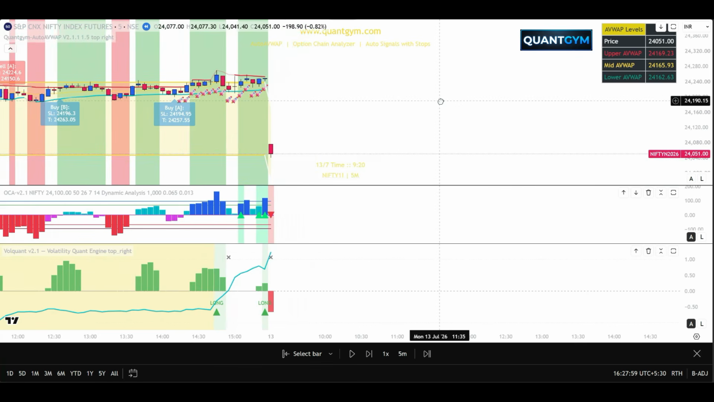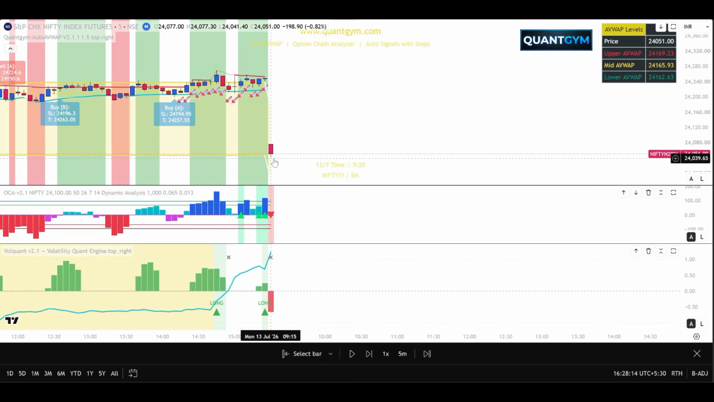Okay. So today Nifty basically gapped down by 200 points. We closed somewhere around 250. We opened at 280 or something. In the first 5 minutes, we were down to 24,050. So straight 200 points down.